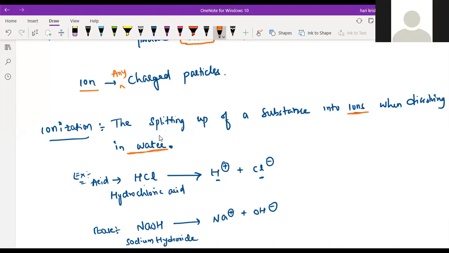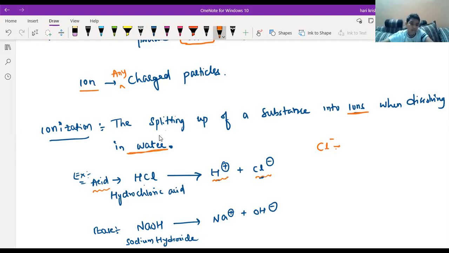Now, if you take an example of any acid like HCl, if you dissolve it in water, it will form H plus ions and Cl minus ions. Sir, can you please say what the minus is? It means there is a minus charge on Cl. So it will form H plus. Cl is chlorine.